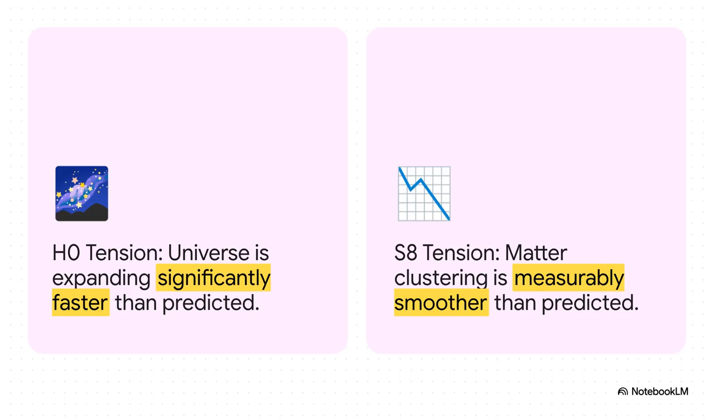Currently, standard cosmology is battling two massive crises. First, there's the H0 tension, where local observations show the universe expanding significantly faster than early universe models predict. Second, we have the S8 tension, where the actual clustering of matter in the universe is measurably lower or smoother than our models predict. Standard models treat these as separate, completely baffling errors.